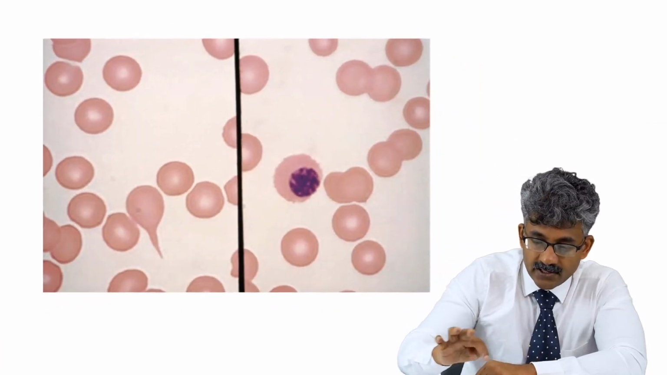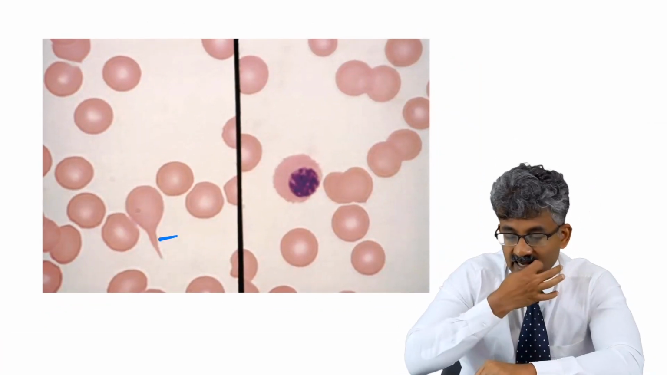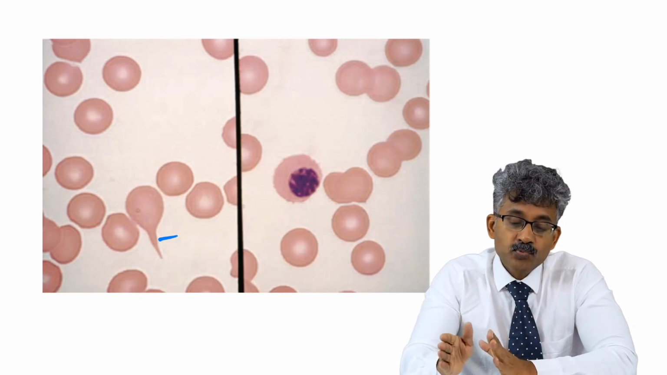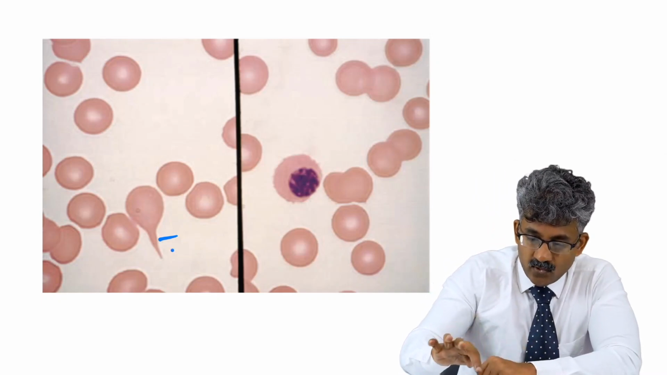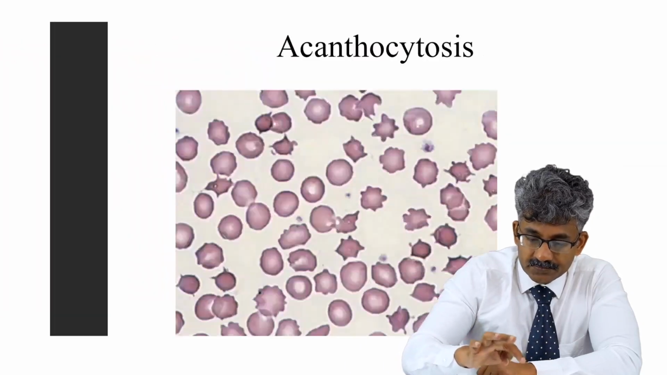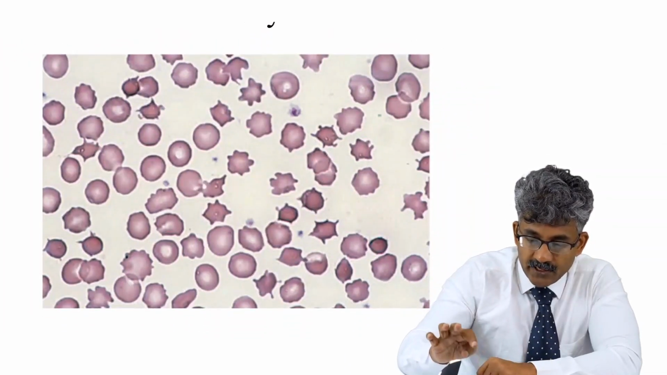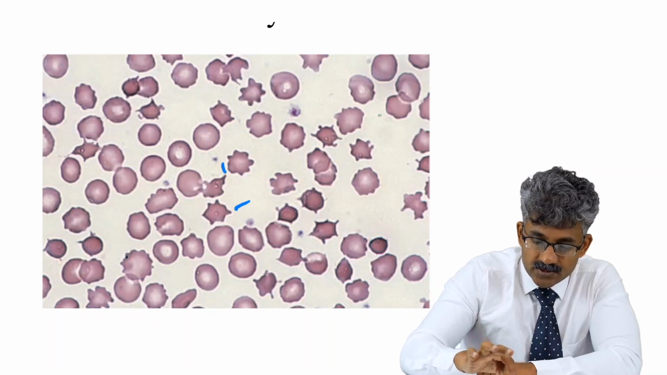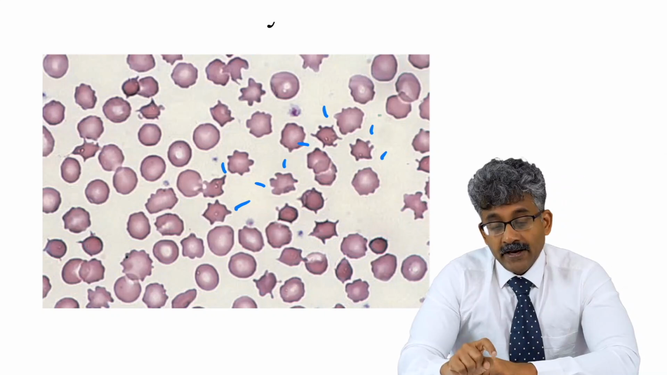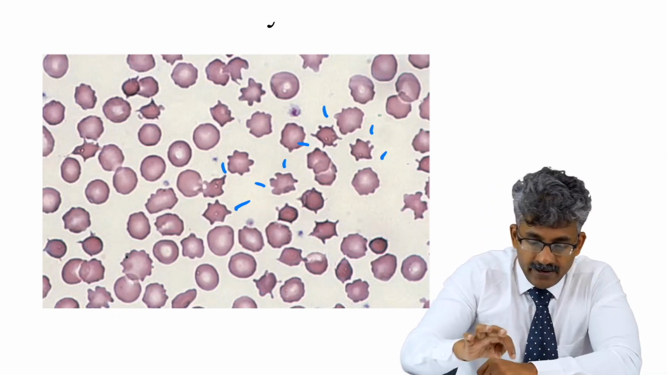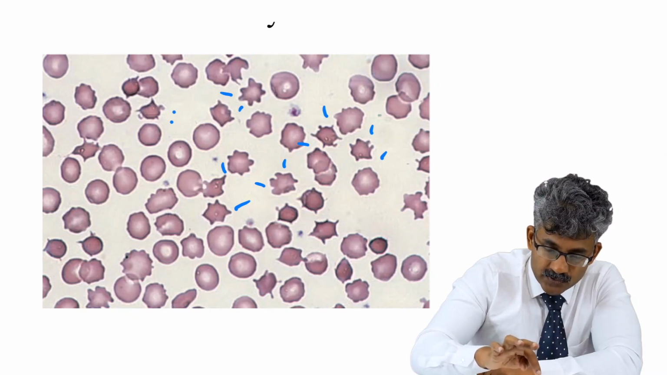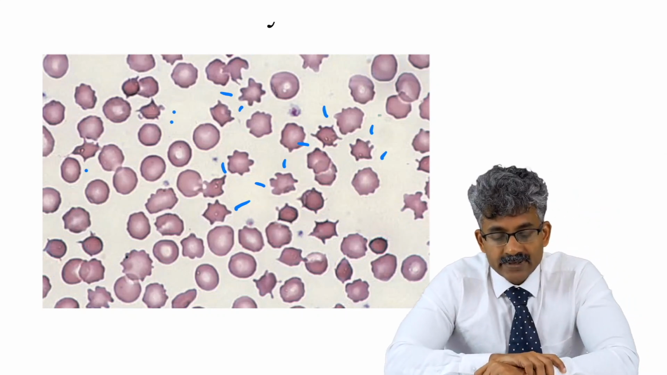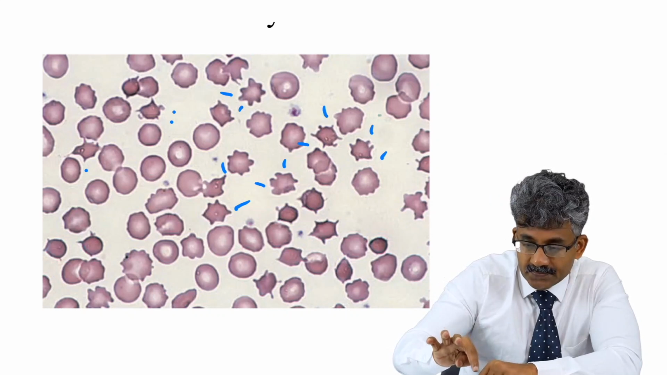Then teardrop cells, here you can see the teardrop cells, typically seen in myelofibrosis because the RBCs have to pass through the fibrous bone marrow, so they attain these teardrop shapes. Then here you can see acanthocytosis, the irregular spikes of the RBCs, spiculated RBCs of irregular shape. If they are regular, it is called a burr cell. If they are irregular like this, it is called a spur cell. Spur cells are seen in acanthocytosis, abetalipoproteinemia. Burr cells are seen in uremia, which I will show next.